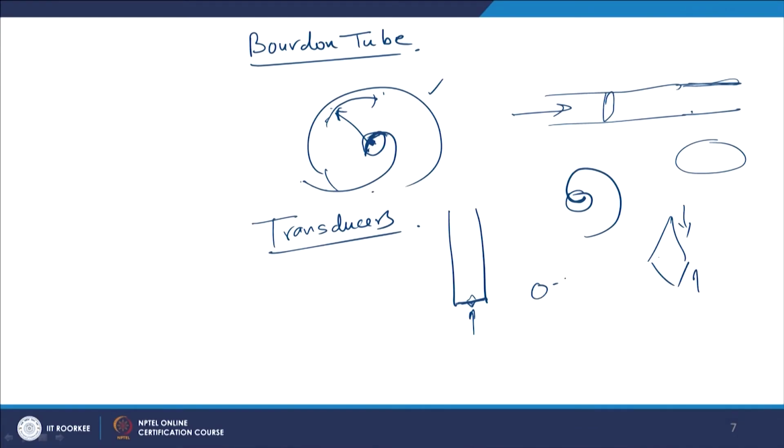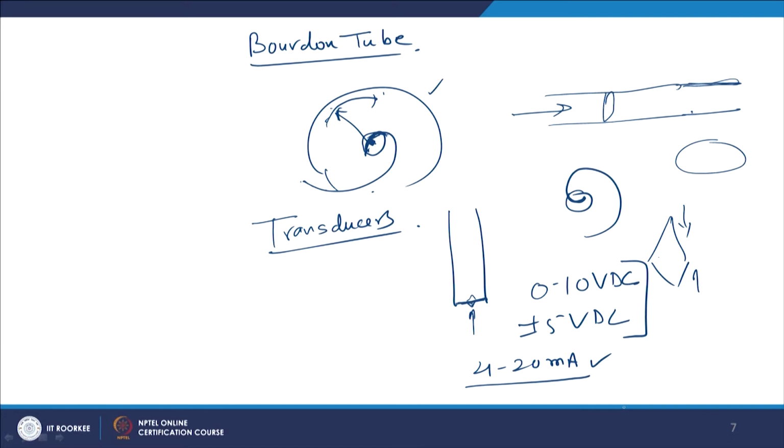Either it is 0 to 10 volt DC, which is very popular, or sometimes plus minus 5 volt DC, depending upon the manufacturer. Output is also given in amperes, 4 to 20 milliamperes, which is also a very standard output of transducers.